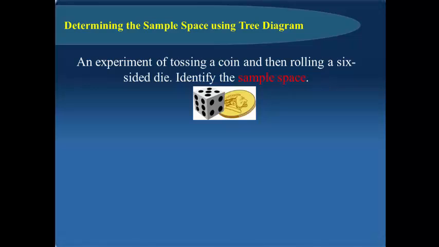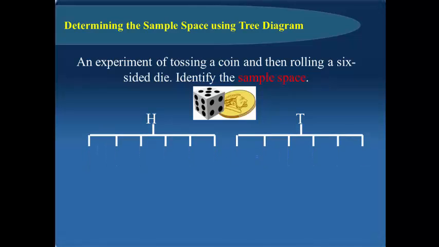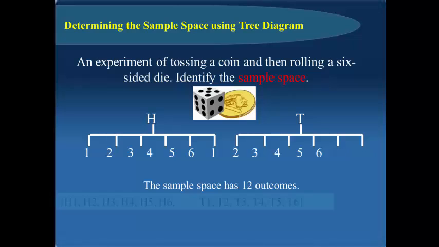An experiment of tossing a coin and then rolling a 6-sided die. We are now going to identify the sample space using a tree diagram. So in tossing a coin, there are two possible outcomes, getting a head and a tail. Rolling the die, there are 6 possible outcomes. Combining those outcomes, the sample space has 12 outcomes.